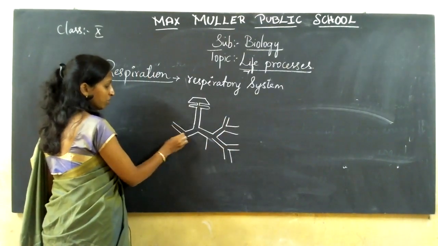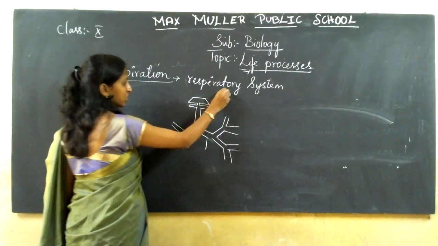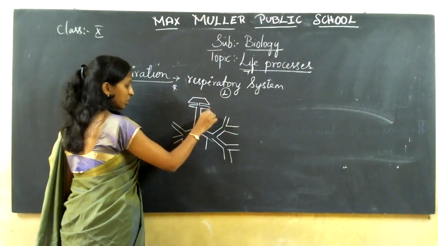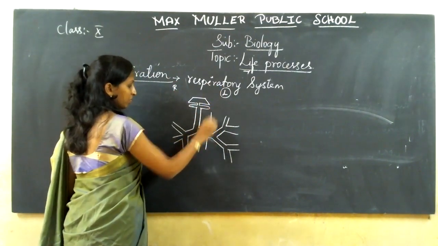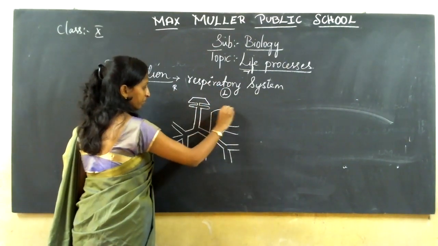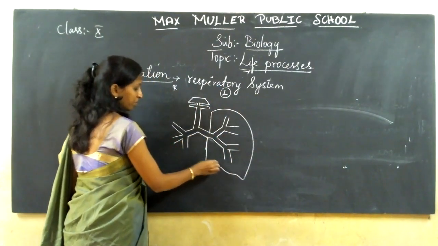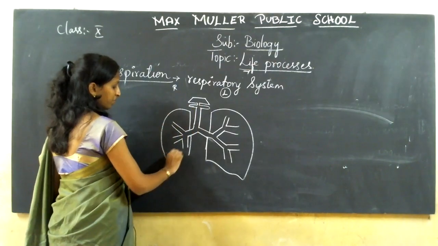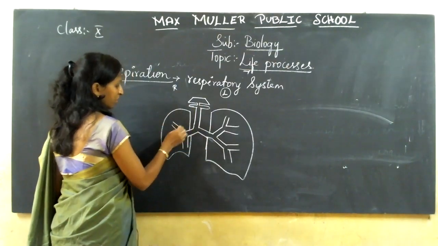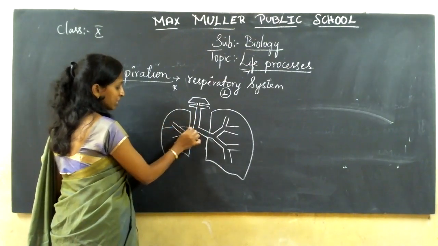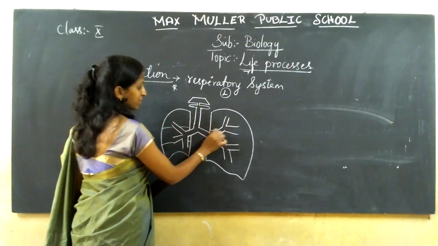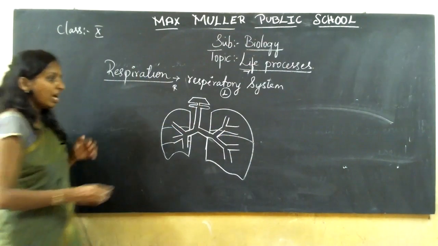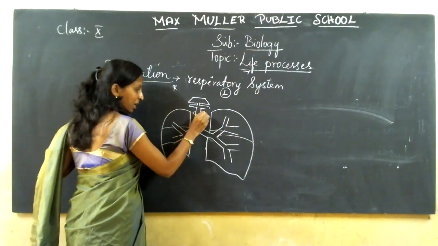And here we have 3 more branches. So towards this side, as I told you, it is left and this is your right side. So towards your left side, we have 2 loops. Here you have 3 loops. See, loops are like this. 3 loops you have on the right side, and on the left side you will have only 2 loops. As it has only 2 branches, so 2 loops are there. And the trachea is covered with C-shaped cartilage.